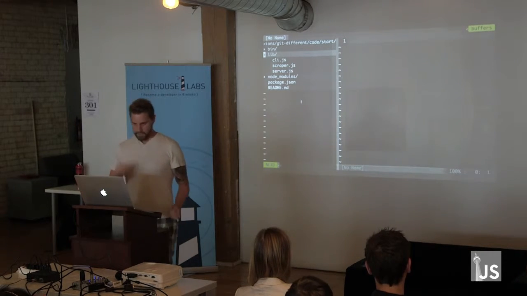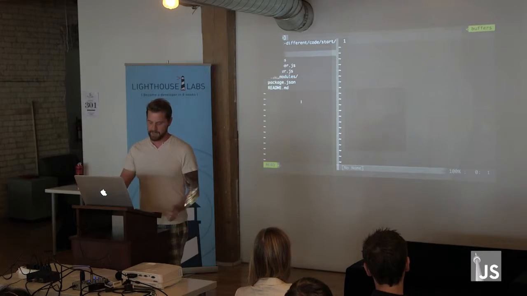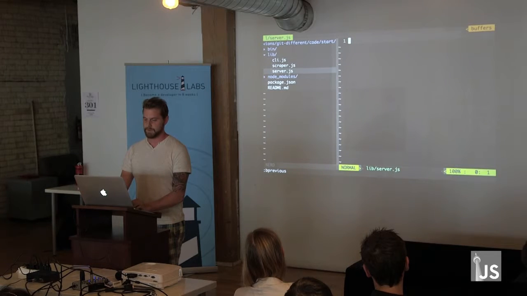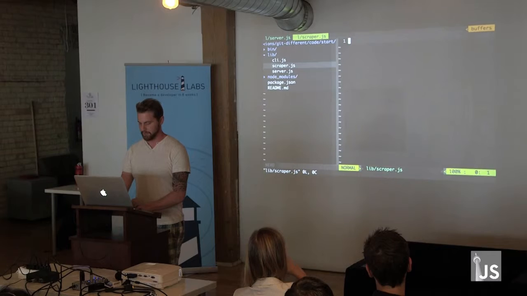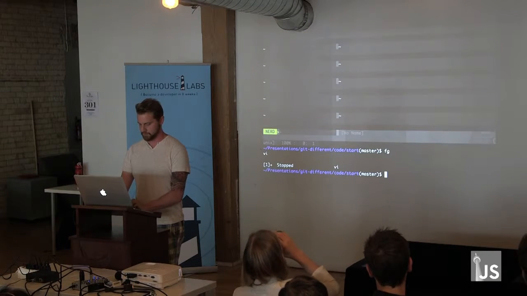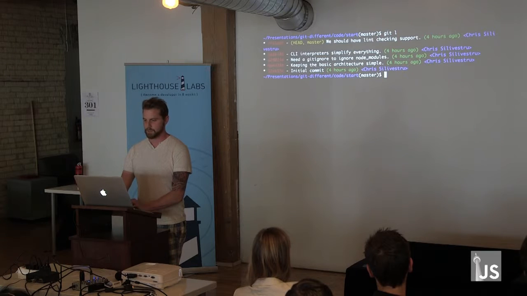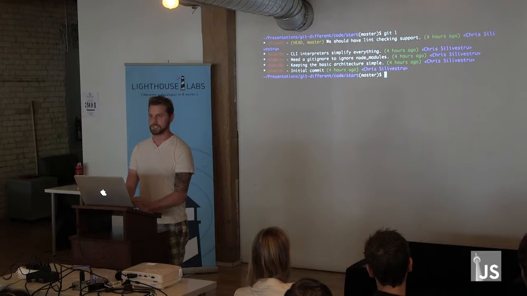Sweet. Okay, so this is a really basic architecture here. You can see I have a basic CLI, which I'm not even going to open because we don't need to for this. I have a server that's empty, and I have a scraper document that's also empty, bare bones. If I go into my terminal and do a quick log, you can see I have some commits that are already there, but we'll build on top of those to start.